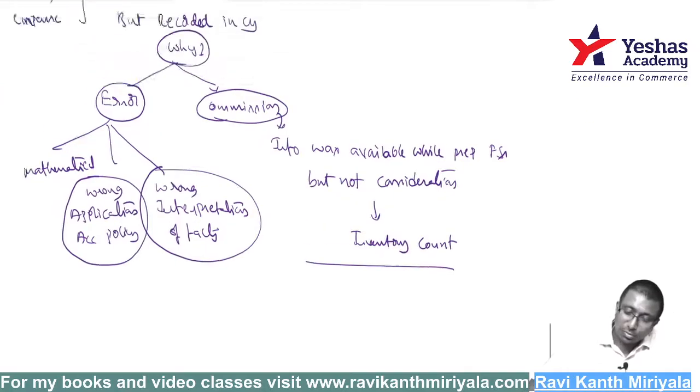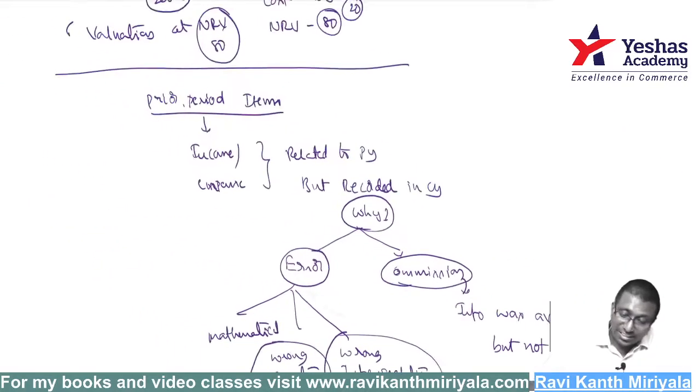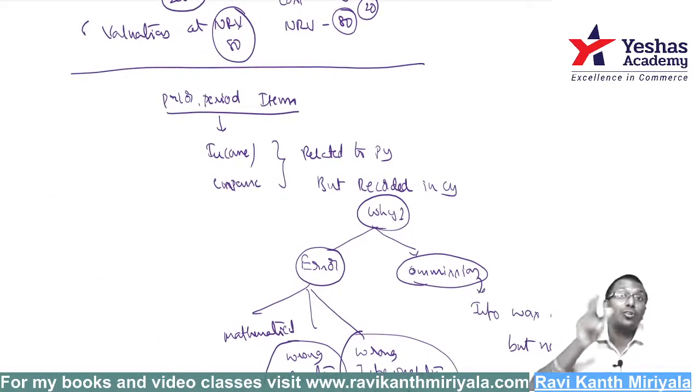So that is why, what do we say? If it is an income or expenditure related to the previous year but recorded in the current year, why is that? It is because of error. It should be because of error or omission. If there is no error and no omission, then it is not a prior period item.